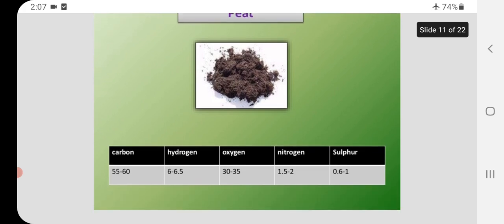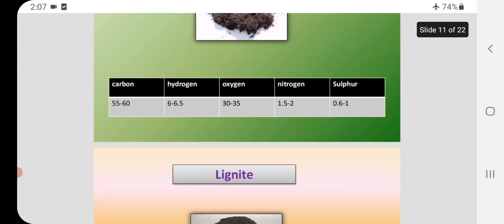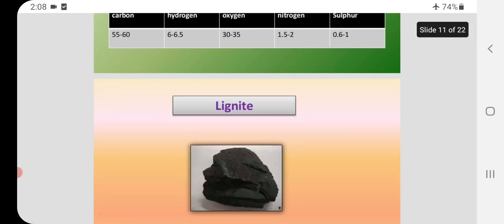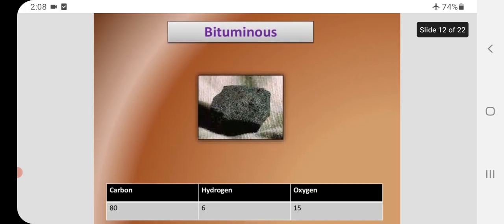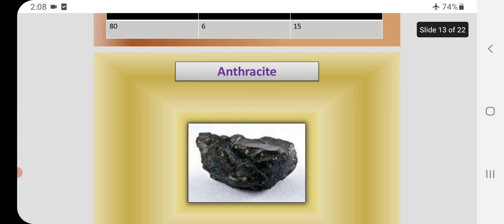Peat: carbon is 55 to 60 percentage, hydrogen 6 to 6.5, oxygen 30 to 35, nitrogen 1.5 to 2 and sulfur 0.6 to 1. Lignite. Bituminous coal. Anthracite coal.